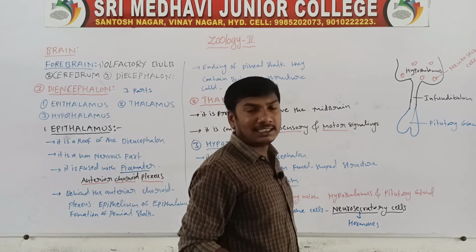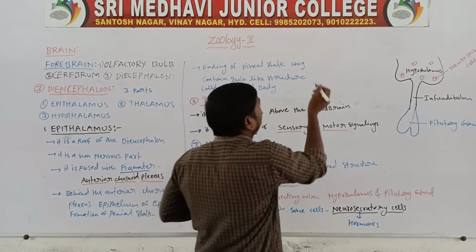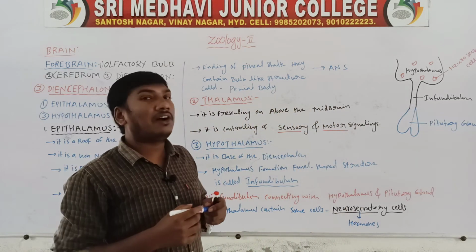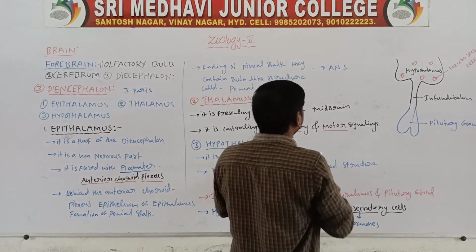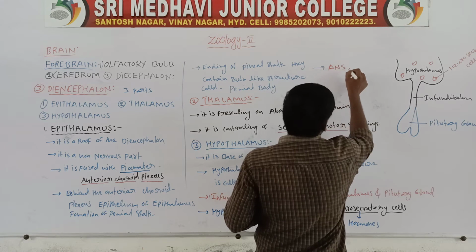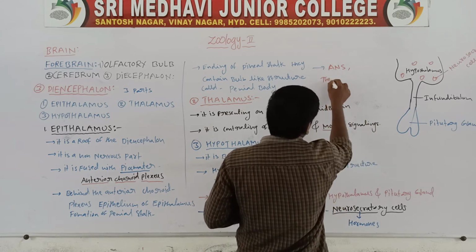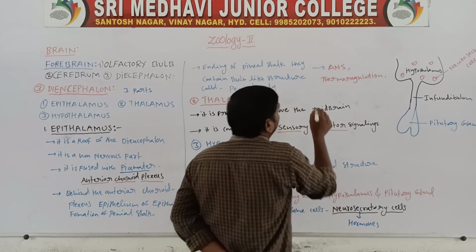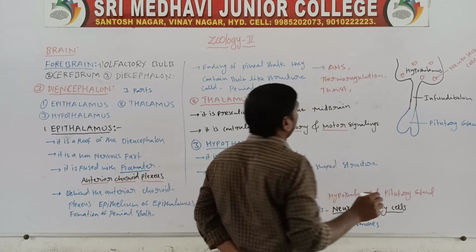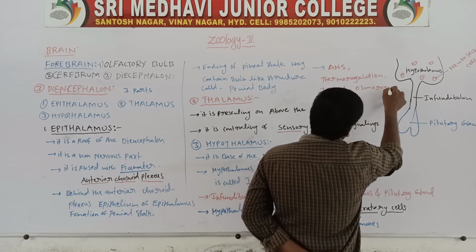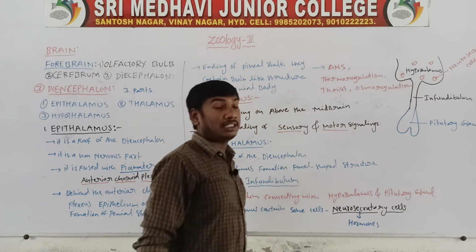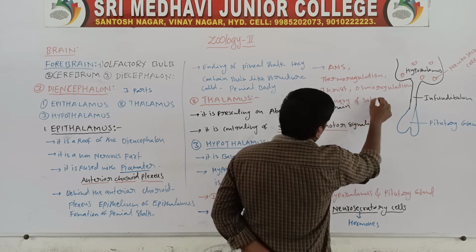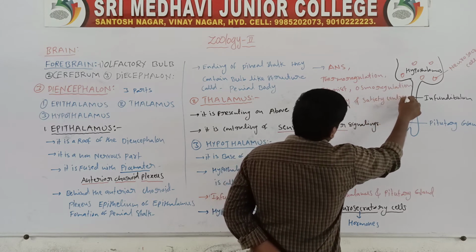So the hypothalamus is controlling the autonomous nervous system, ANS, and it is also controlling thermoregulation, osmoregulation, thirst, hunger, and satisfy centers.